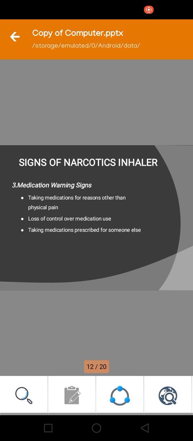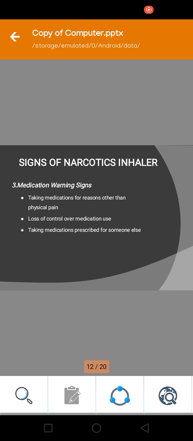Signs of narcotics inhaler, like a medication warning signs. Taking medication for reasons other than physical pain. Medicine should be taken only if the reason is genuine. Otherwise, in a very anxious mood, and with friends, you cannot use narcotics as a joke. You can take these narcotics only for serious reasons.